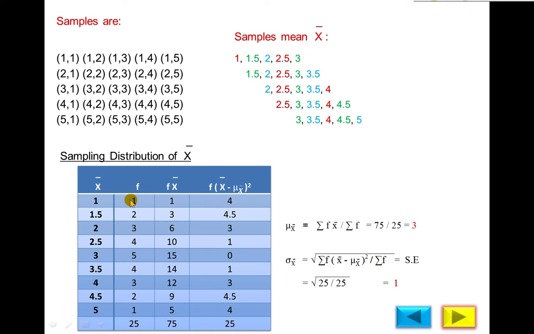So we will multiply frequency by x bar: 1 by 1, 2 into 1.5, 3 into 2, 4 into 2.5. You will obtain these values, and the sum of all values will be 75. You have done this in frequency distribution. Numerator is 75, denominator is the total number of observations, 25, so the mean is 3.